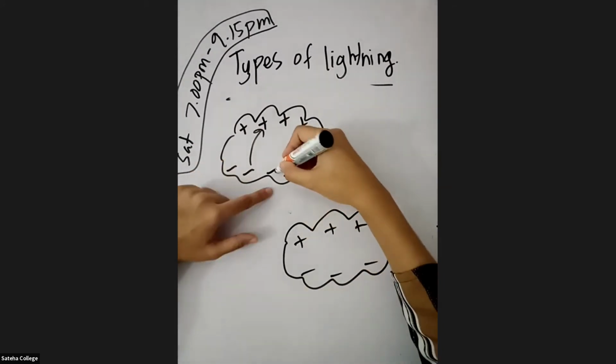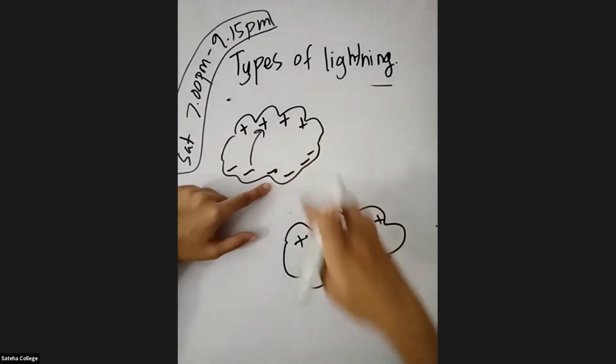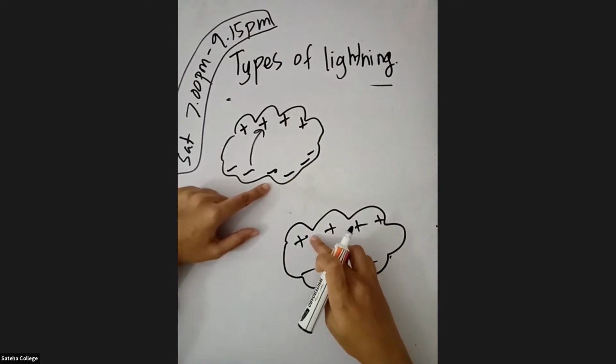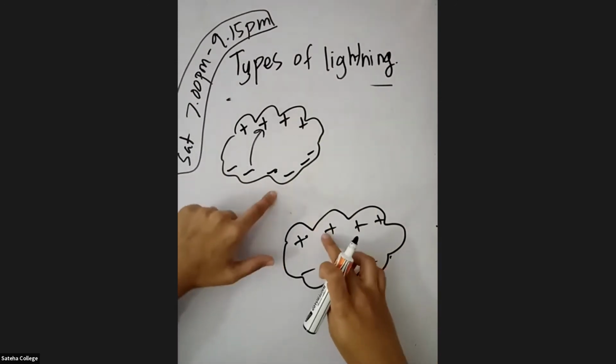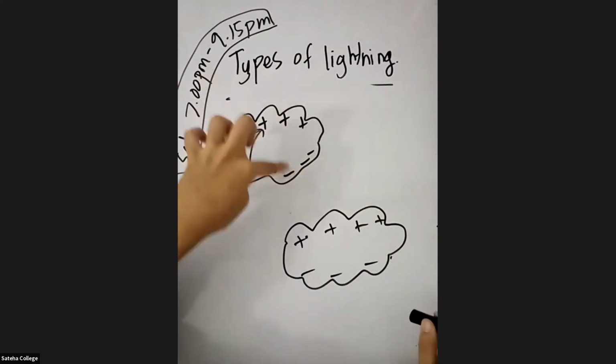This positive charge jump can occur from here to here, from one cloud to another cloud. So a jump of charges either between 2 regions, now these are the 2 regions, right?